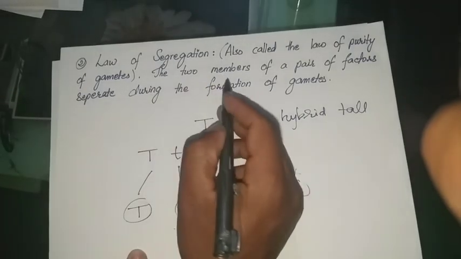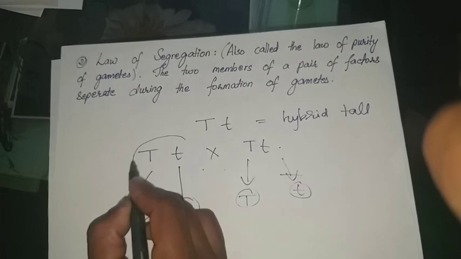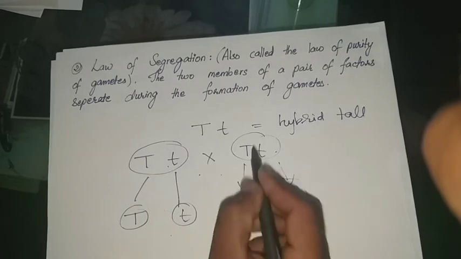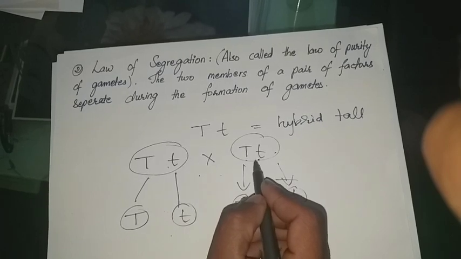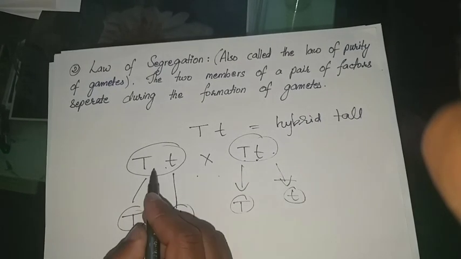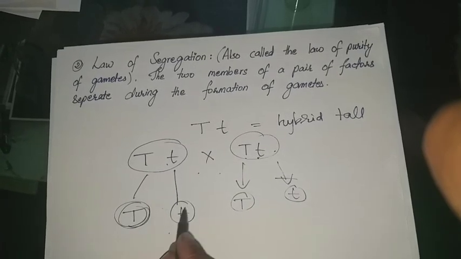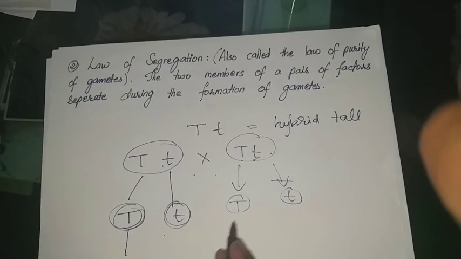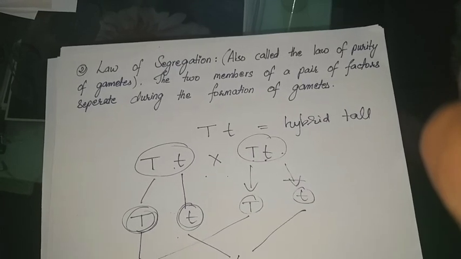So the two members of a pair of factors separate during the formation of gametes. Although they are the genes of the same characters from the same plant, during the formation of gametes they separate from one another. This will act as an individual gamete and this will act as an individual gamete.